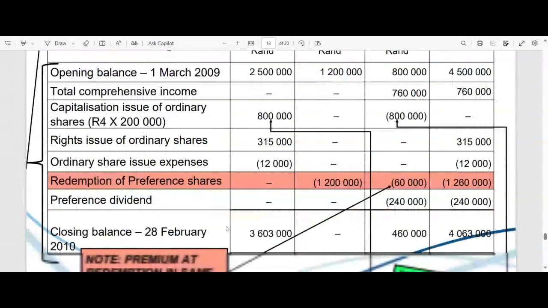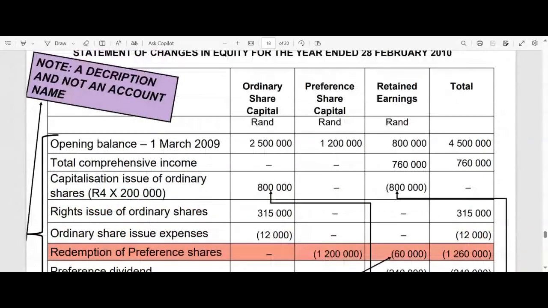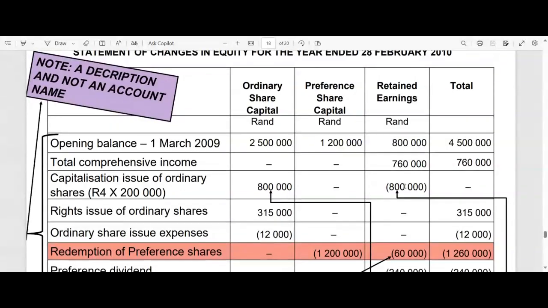The capitalization issue, which is funded by our retained earnings. We didn't get money for the capitalization issue. So it's going to increase your ordinary share capital and decrease your retained earnings. That makes that capitalization such a unique event. No other issue will that happen. In other issues, you get money.